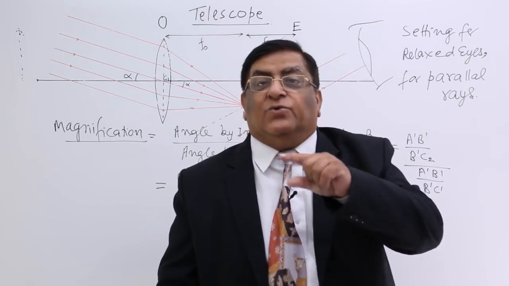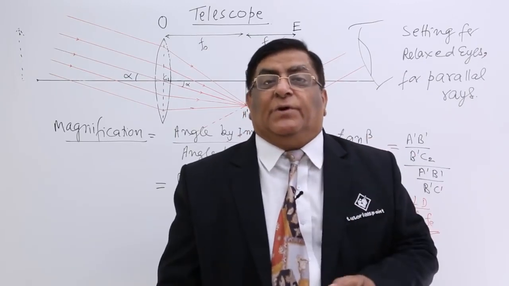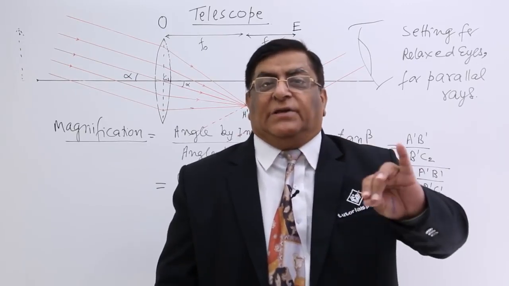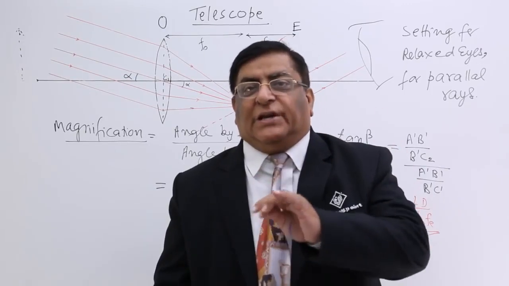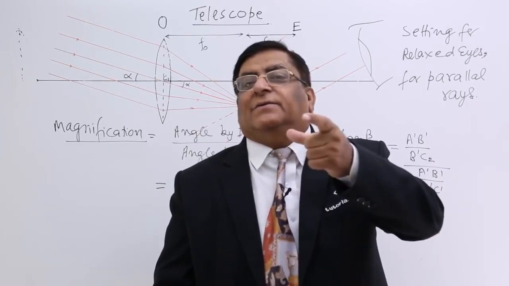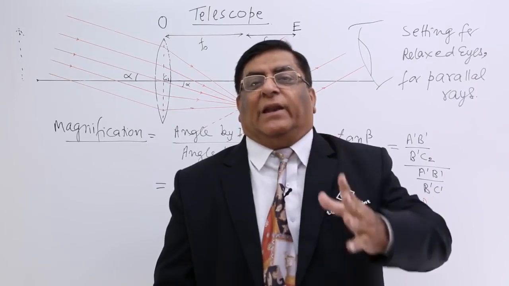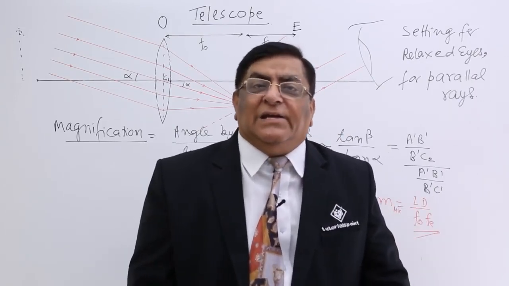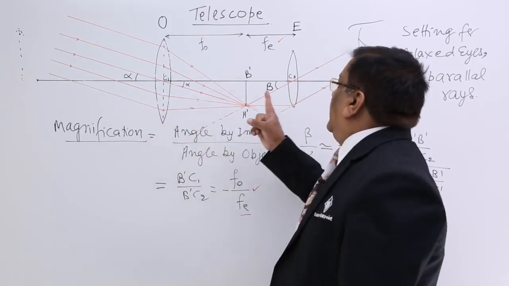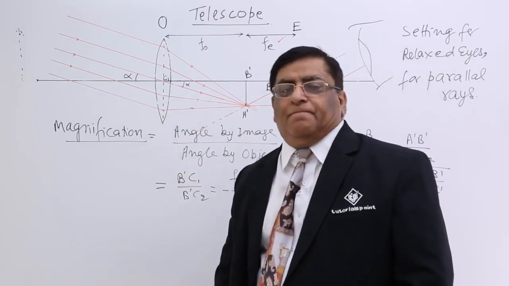Unless Galileo had made a telescope, there would have been no advance of science, whether it is astronomy or the law of gravitation, anything. Everything started with a small toy telescope made by Galileo. The Galilean telescope was slightly different. He was using a convex and a concave lens.